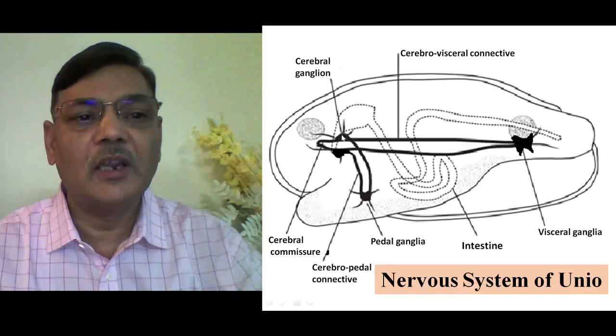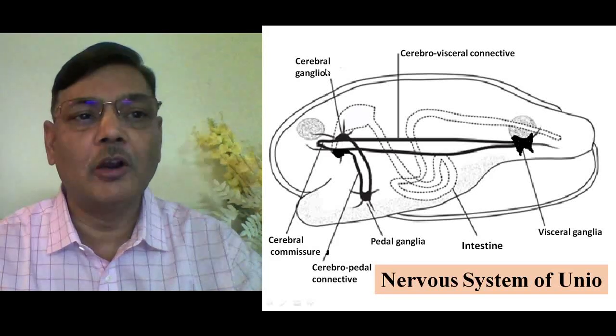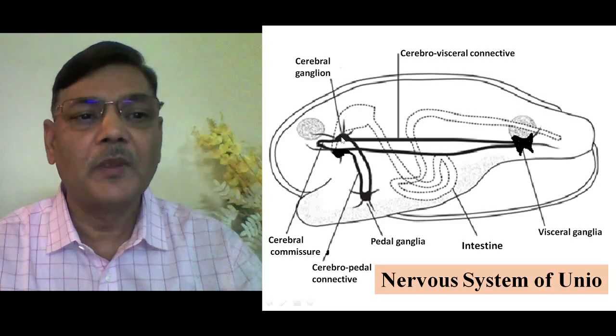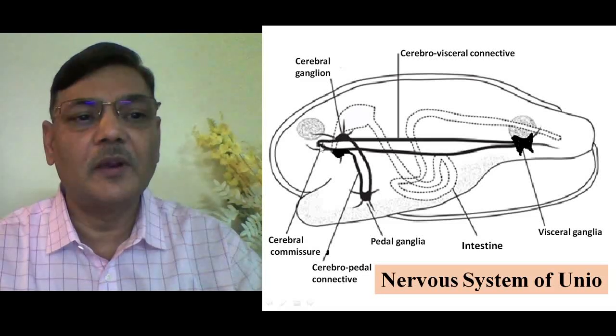Now in the anterior portion, on either side of the mouth, the mouth is located here, you will find the presence of cerebral ganglia. So this one is a cerebral ganglion, this is another cerebral ganglion. One will be the right cerebral ganglion, the other one will be the left cerebral ganglion, situated on either side of the mouth. And then these two are connected by a very fine nerve. Okay, so this one is the cerebral commissure. See, this is the cerebral commissure.